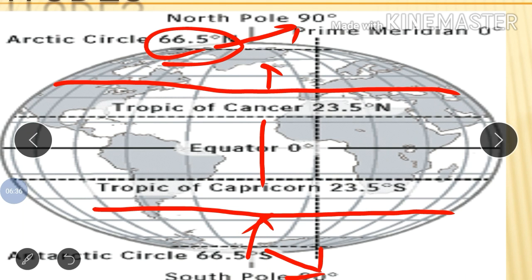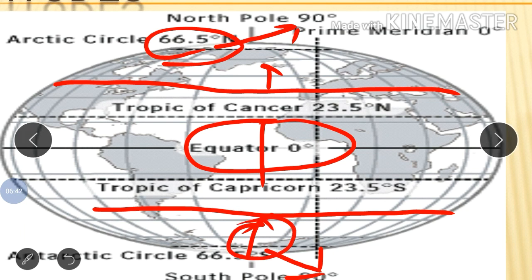Here this is the tropical zone, this one the temperate zone, this one the polar zone. In the tropical zone the temperature is always high. In the temperate zone it is lower. In the equatorial zone the temperature is high because the sun rays fall directly on the equator, and the temperate zone temperature is less compared to the equatorial zone.